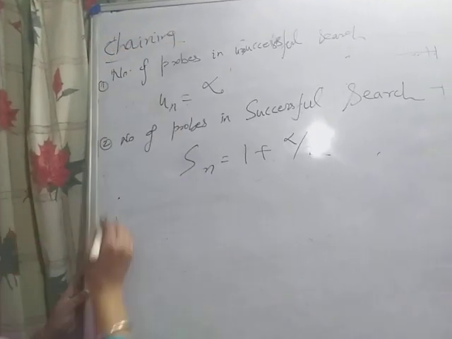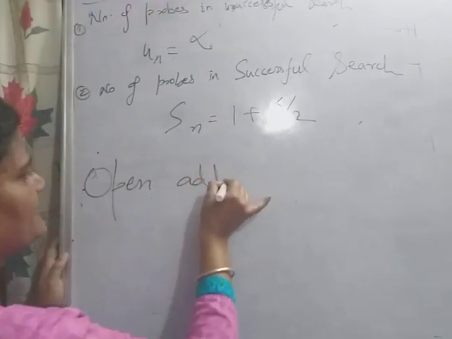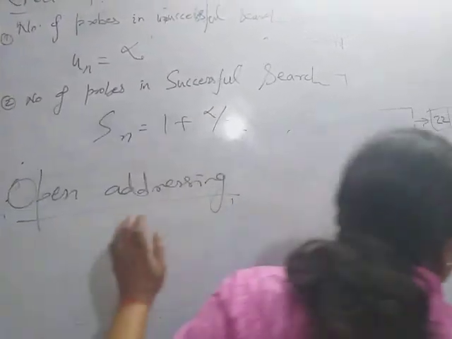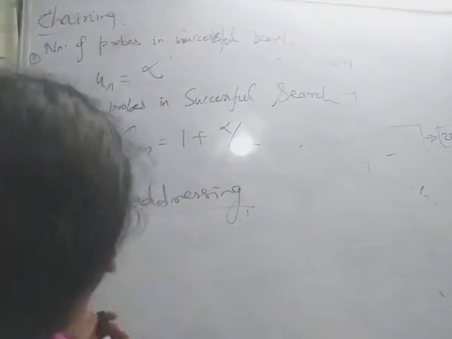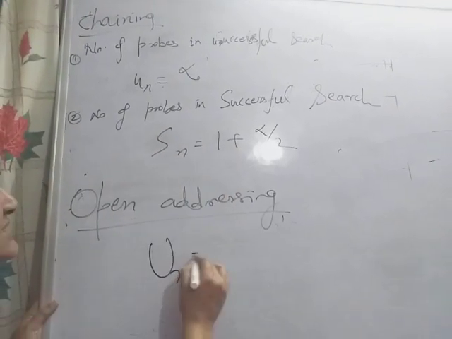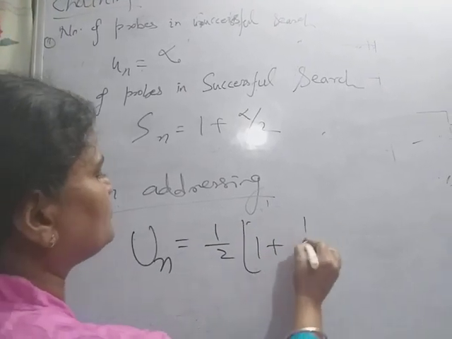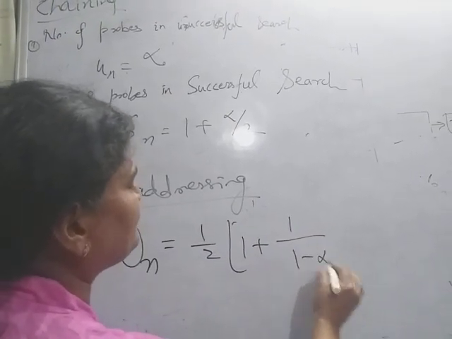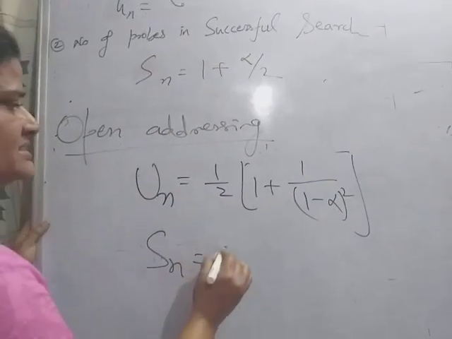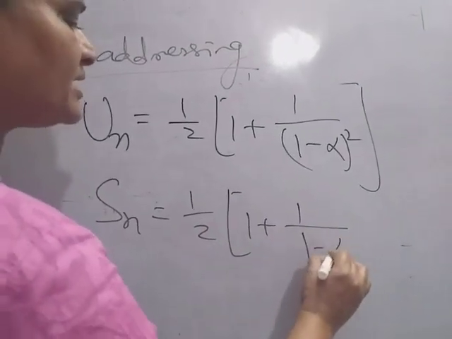Now in the case of open addressing, Un, the number of probes in an unsuccessful search, is 1 by 2 times (1 plus 1 upon (1 minus alpha) whole squared). This is for unsuccessful search, and for successful search it is 1 by 2 times (1 plus 1 upon (1 minus alpha)).